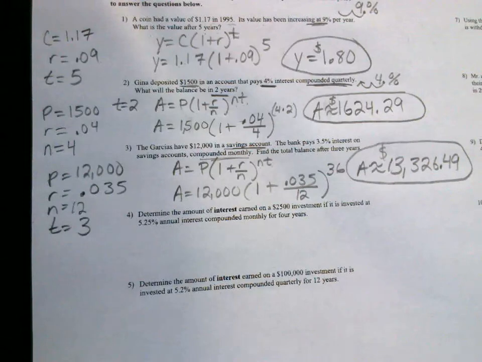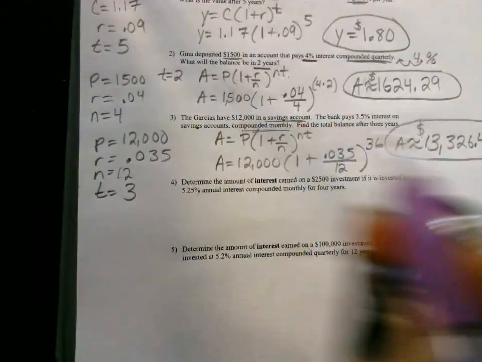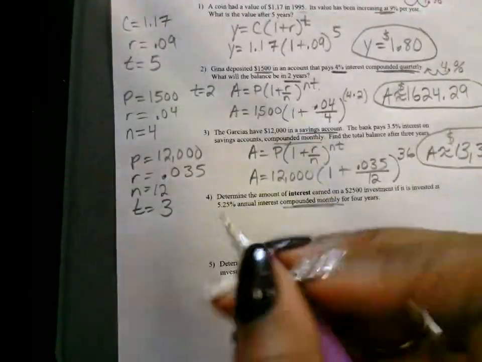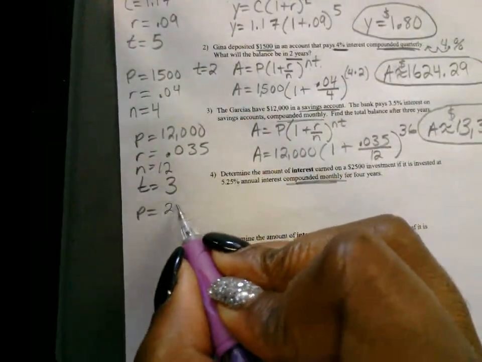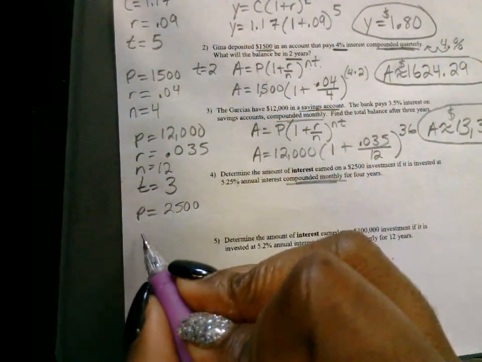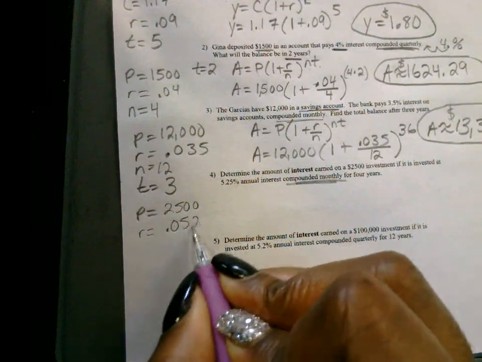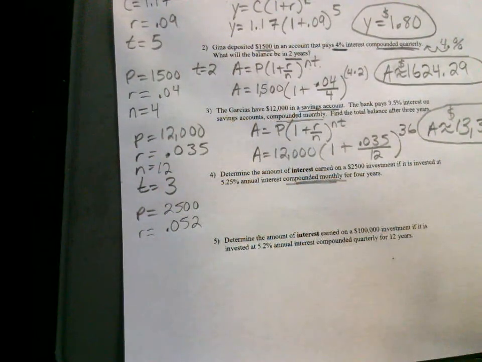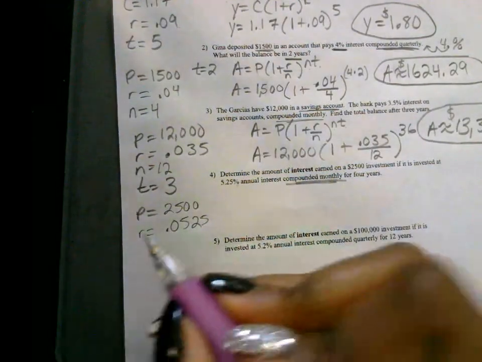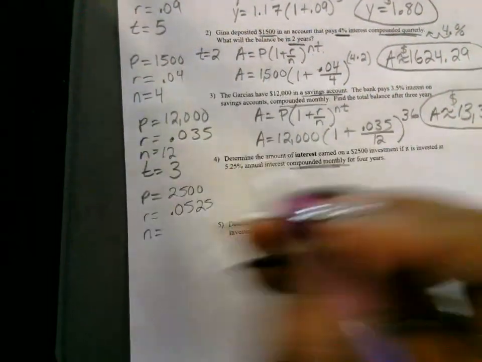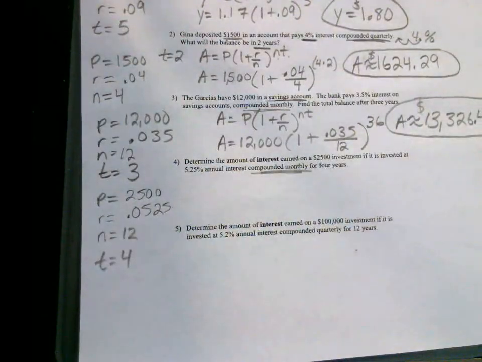Let's see what we have. Determine the amount of interest earned. We do have a compounded amount, so we're looking for our P. What's our P here? 2,500. And what's our R? 0.0525. And what is our compounded amount, N? It's 12. And what's our T? It's 4.